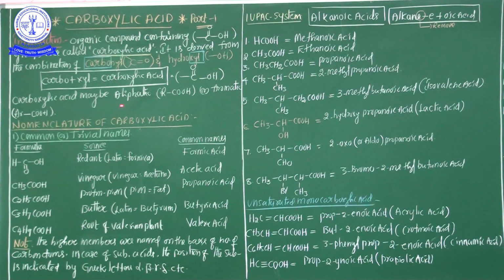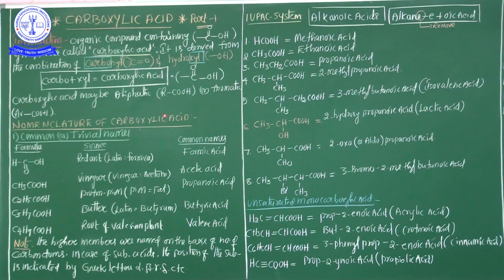You know very well, aliphatic means open chain organic compound. It is available in the saturated or unsaturated state. Aromatic category means definitely it is attached to the benzene ring. So carboxylic acid may be available in the aliphatic category as well as the aromatic category. For example, whether a carboxylic acid is aliphatic or aromatic is decided by the group attached to the COOH group.